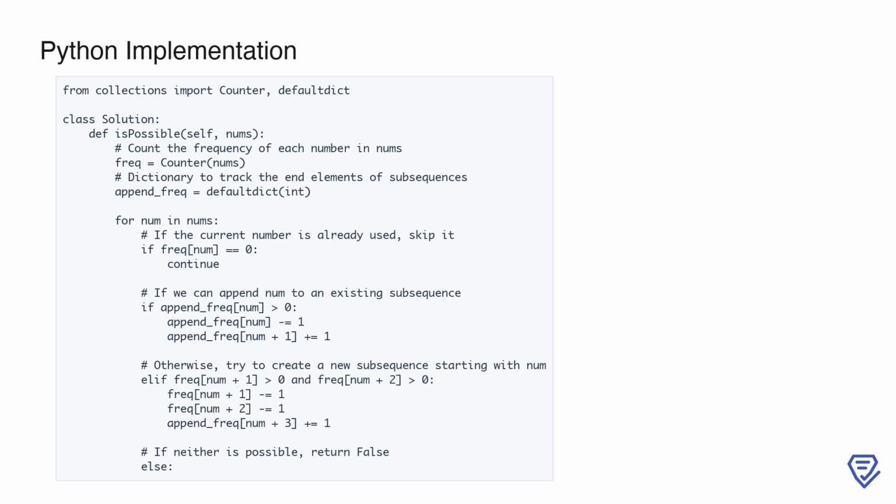If appending is not possible, we then check if we can start a new subsequence starting with the current number. For this, we ensure that the next two consecutive numbers also exist by checking their frequencies in frequency. If they do, we decrement their frequencies and update append_frequency to reflect the new subsequence ending at the third number. If neither appending to an existing sequence nor starting a new one is possible, the function will eventually return false because the condition for forming consecutive subsequences cannot be met.